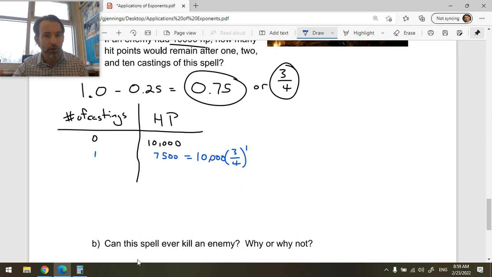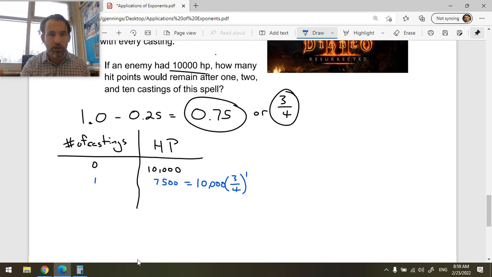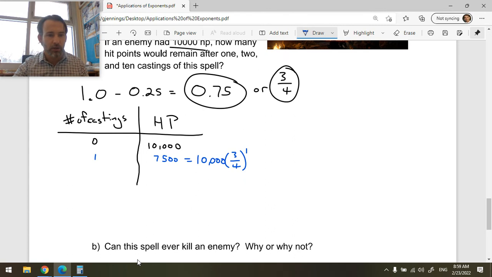That's where my power is going to go, on this more complex fraction that has a numerator and a denominator. It's just a little bit more complex, but the math is exactly the same as the other examples that we've looked at. So we want to know 1, 2, and 10 castings. Two castings would be this times 0.75, or this times 3/4. 3/4 is equal to 0.75. They're the same thing, just decimal form and fraction form.